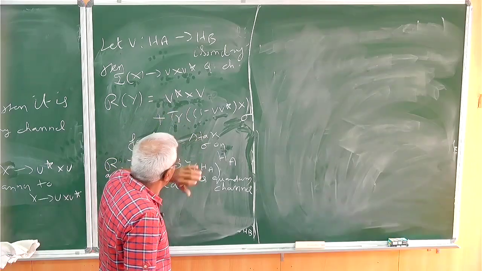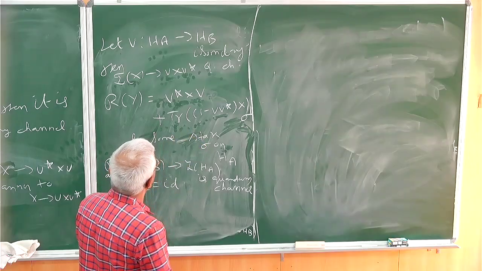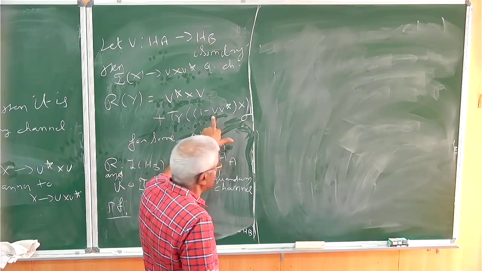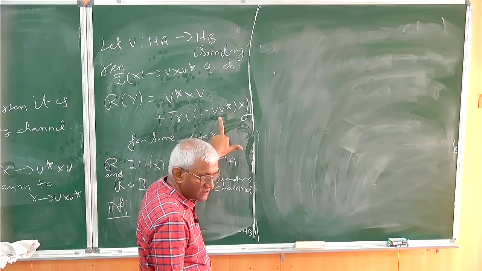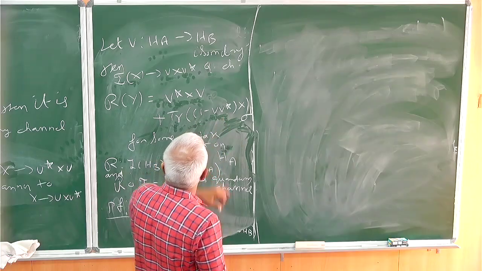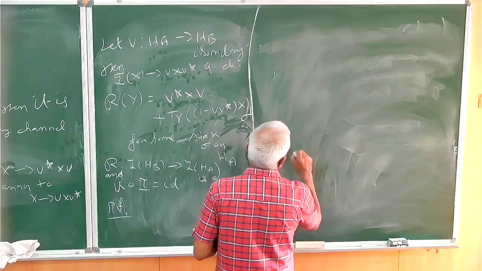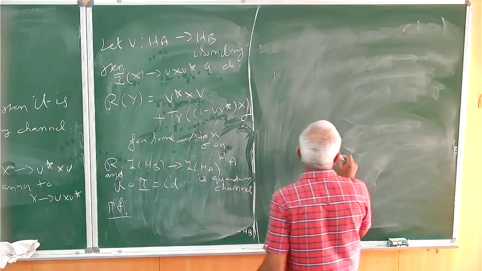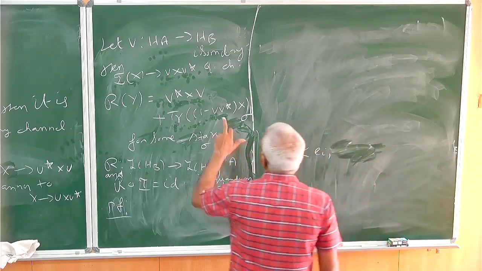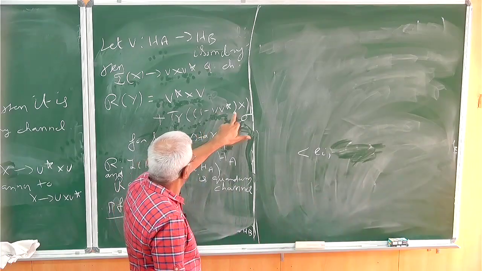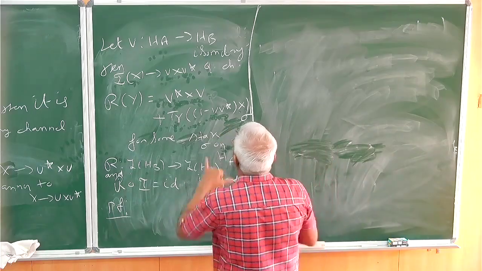That's clear. For this to be completely positive, we have seen, it is just like a replacement channel. I mean, it's not exactly a replacement channel because instead of 1, I have a projection here. V V star is a projection. Of course, 1 minus V V star is also a projection. But you can verify, trace is nothing but like this. See, trace of V V star X is just trace of V star X V, right? What I'm saying is, first you have this map.